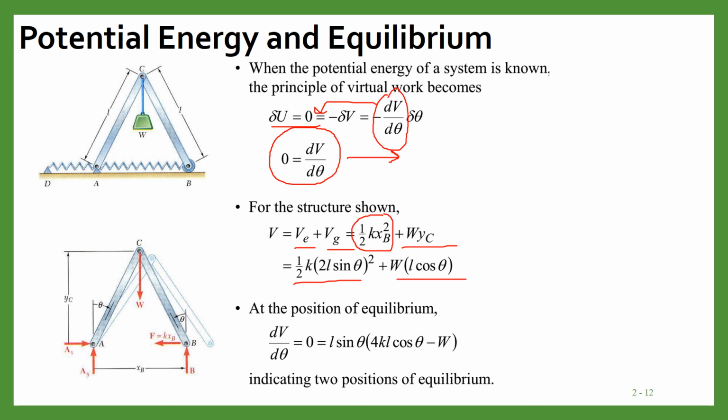Now for equilibrium, we differentiate this equation with respect to theta and put it equal to 0. Finally we get this equation: L sin theta (4kL cos theta minus W) equal to 0. So we get two answers, which shows that there are two positions of equilibrium for this body. I think this is clear.